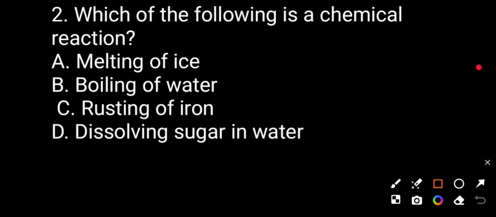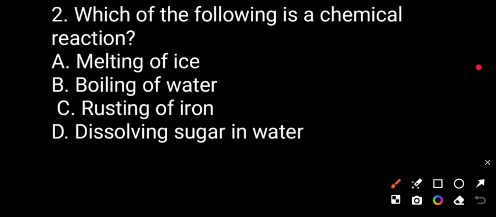Which of the following is a chemical reaction? Option A, melting of ice, boiling of water, rusting of iron, dissolving sugar in water.